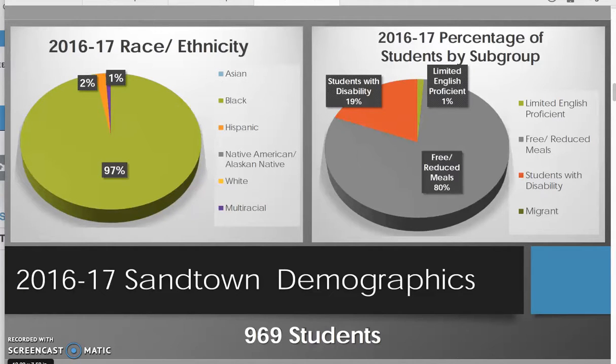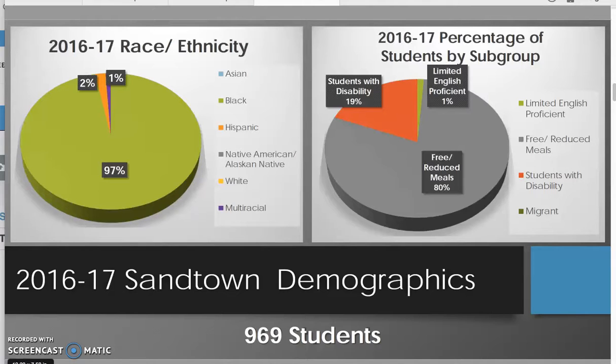This slide digs even deeper into our data, into the demographics at Sandtown. We have a total of 969 students during the 2016-2017 school year. The majority of our students are African American with 97%. 2% of our students are white and 1% are multiracial.